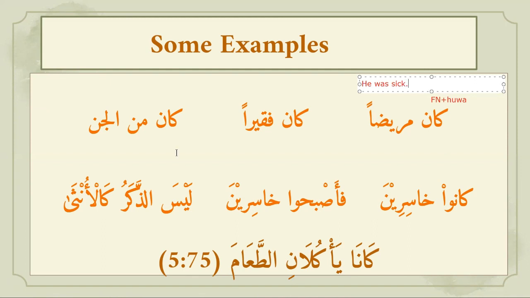Okay. Then the same way, kana, he was poor. Then kana, again, he was among, we can say from jins, but if we use among, from among jins, is also good.